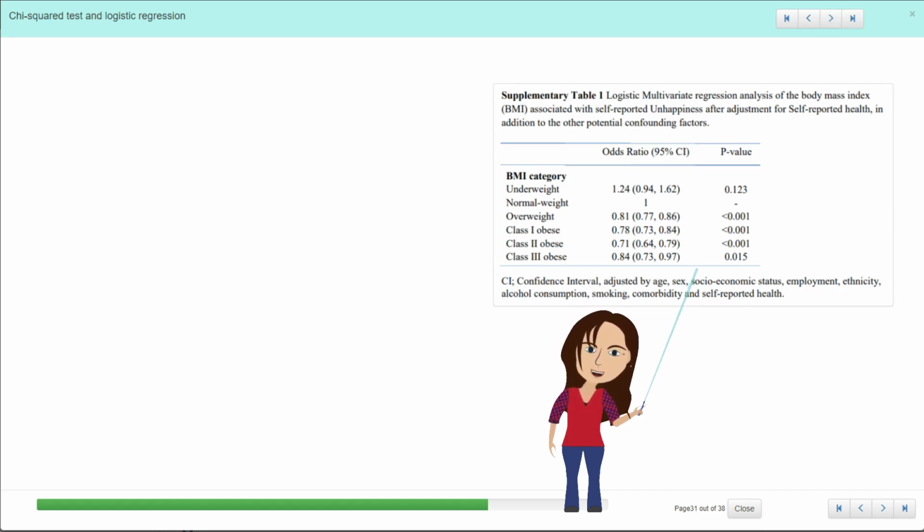Frustratingly, and I don't blame the authors, this could be down to restrictions by the publisher because there's so much in the paper. This is a supplementary table, so even though it's one of their main conclusions, you won't find it in the main paper. To see these odds ratios adjusted also for self-reported health, you need to go to the supplementary information. And in here, all the odds ratios have actually dropped again, and they've actually gone below 1, meaning they're less likely to be unhappy and more likely to be happy. So let me show you the picture for that.